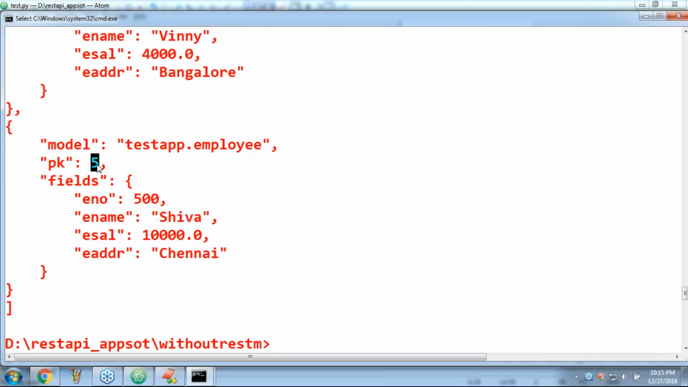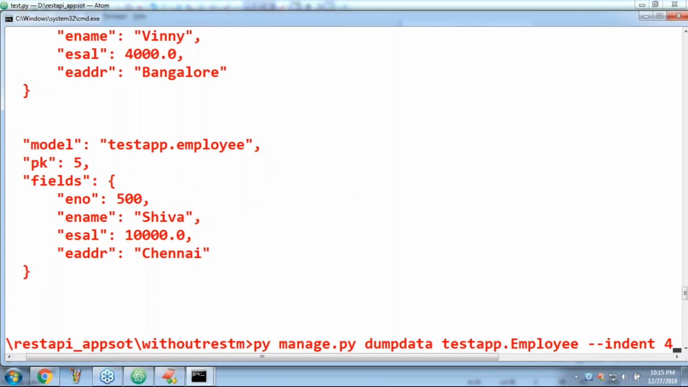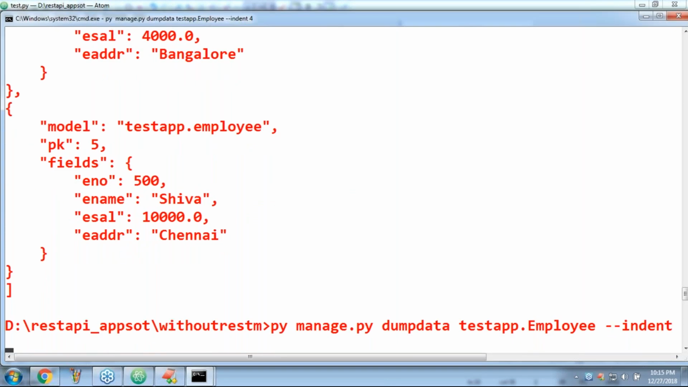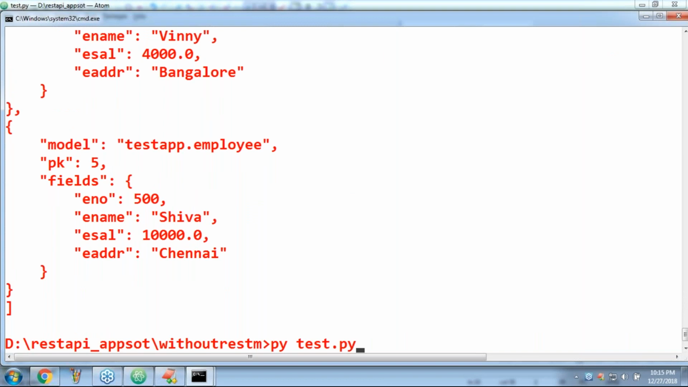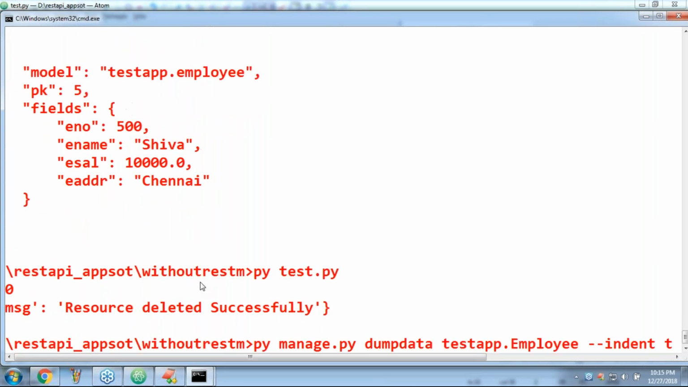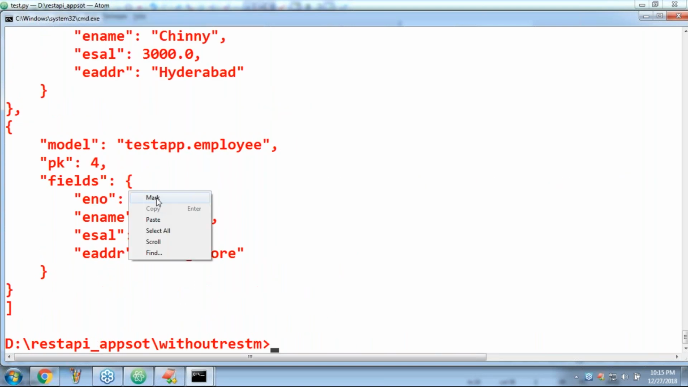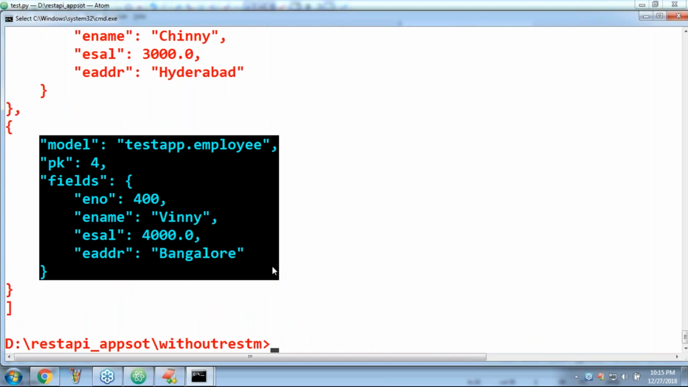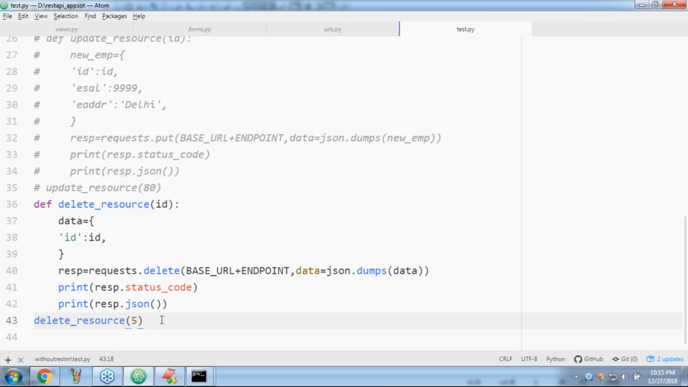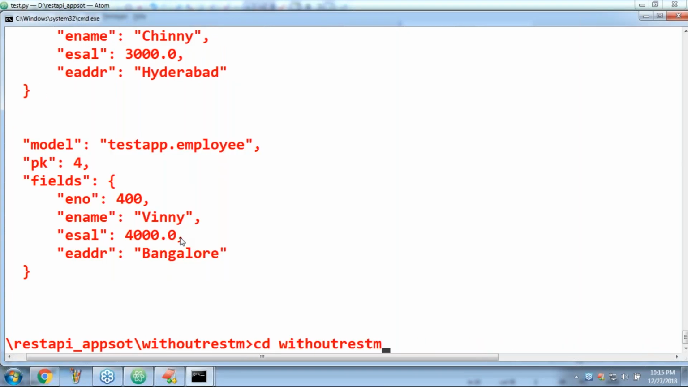Okay, I want to delete 5, sir. No issue. Now observe, run tester.py. Resource deleted successfully. Can you please cross check? Now the Shiva record is not available. Okay, now I'm taking 50 here. Can you please observe 50?